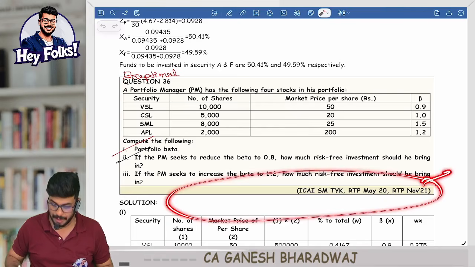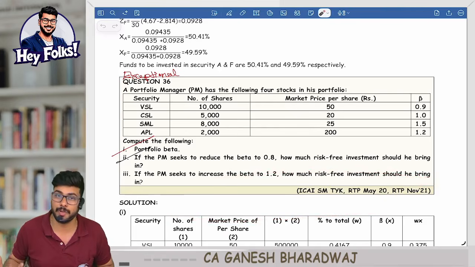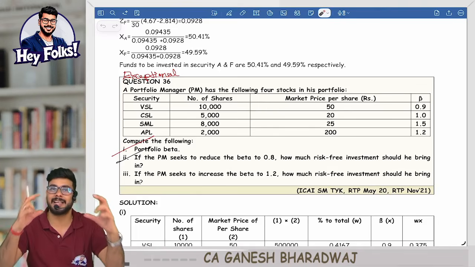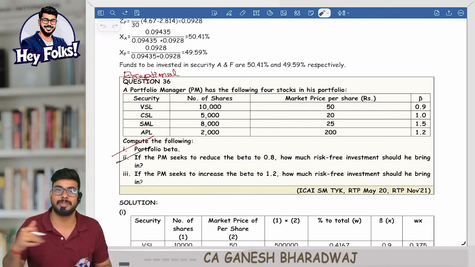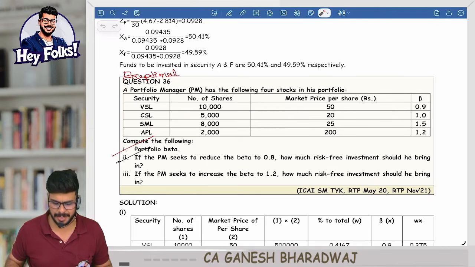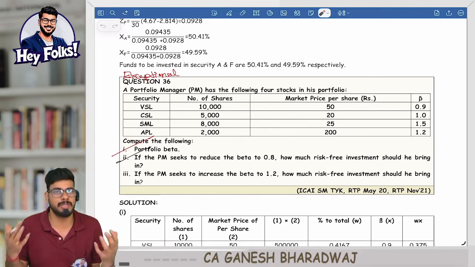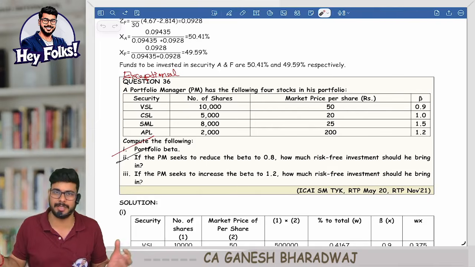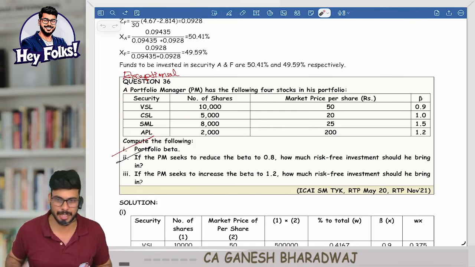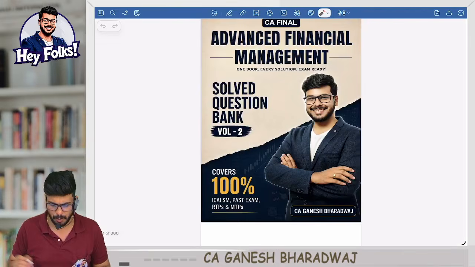If there are more references to it, it means that the question is much more important and it's repeating in ICA publications. This is another value addition for you. You will be able to judge the importance of the question based on the number of times it actually appears in the exam. And by the way, to compile this it took us a lot of time, because you have to go through every single question to compile and avoid repetitions. Similar case for volume 2 as well.